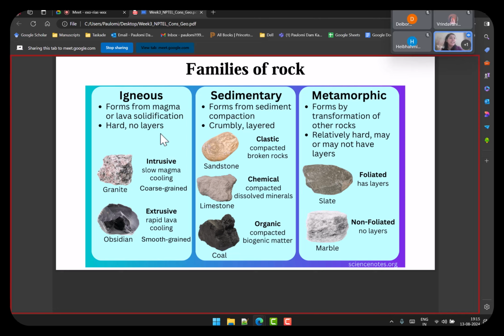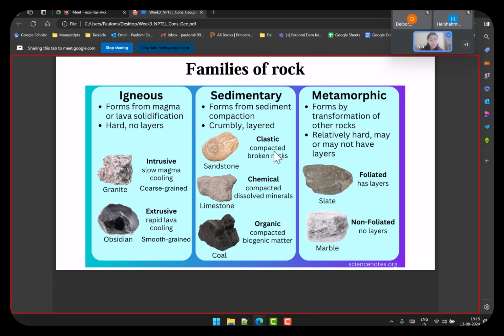Igneous doesn't have that, because even if it is slow cooling, it's still the same lava or magma that is cooling down. But in sedimentary, because there are sediments that are compacting on each other, you have several layers that form on each other. That's why they are layered. So the other difference between sedimentary and igneous is they are layered by the way they are formed. And they can be clastic, chemical, organic based on how they are formed.